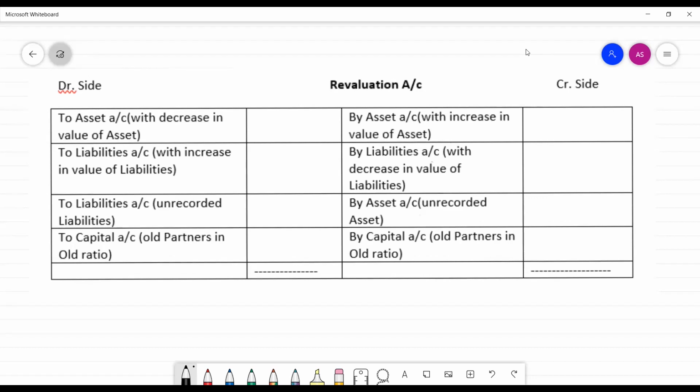The main aim of this revaluation account is to show the changes in the assets and liabilities, so that the exact position of our business is shown to the new partner. Any profit or loss is related to the old partners and transferred to the old partners' capital account. This is all about revaluation.